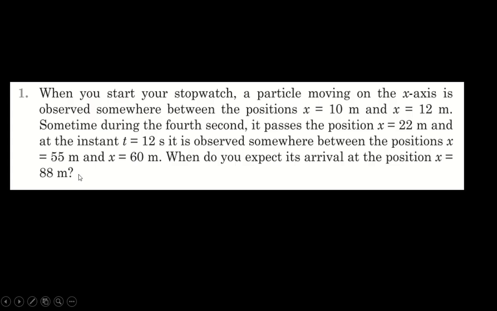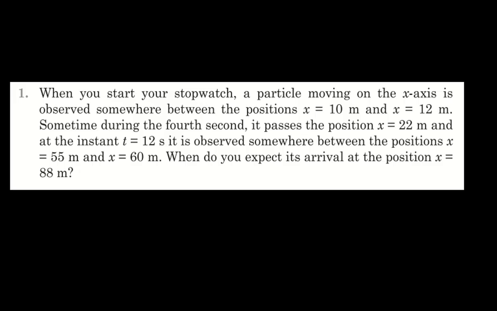So in this question, rather than a particular position versus particular time, there is a range of position and range of times given, and from these ranges we have to find the possible time to reach x equal to 88. One more thing, though it's not given in the question, this particle is assumed to move with a constant velocity, that we'll assume. So what's given in the question, first we'll collect those things.